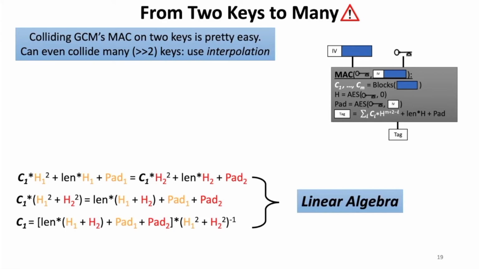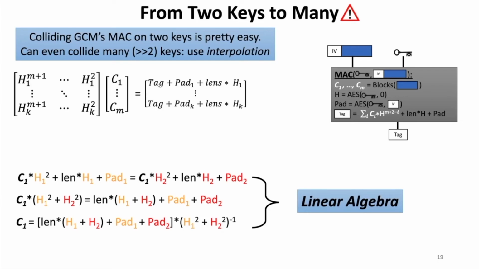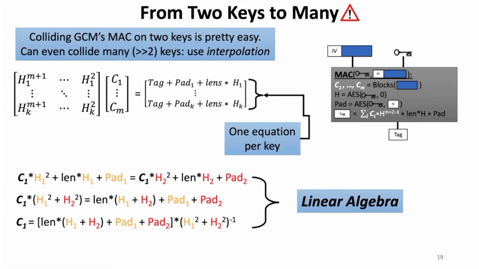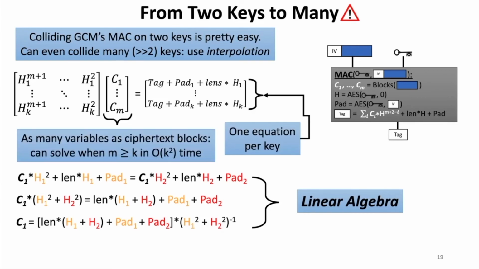And you can do this by observing that this simple one equation problem for one block that we had before is a very simple instance of linear algebra, or it has to do with solving systems of linear equations. So we can recast the question of constructing a GCM collision to a single matrix vector equation, where there's an equation for each key that we want to collide on, and as many variables as there are ciphertext blocks in the desired ciphertext.